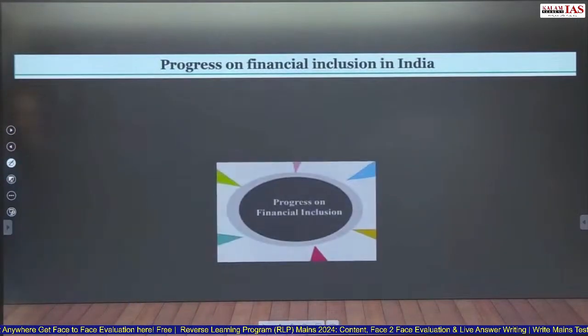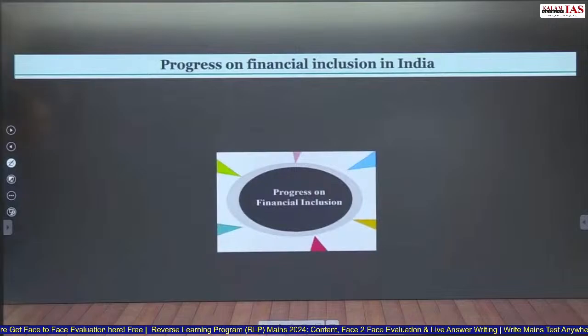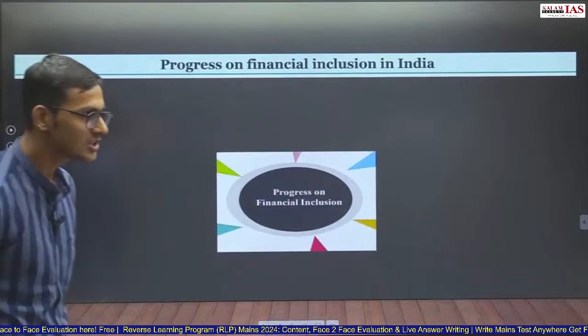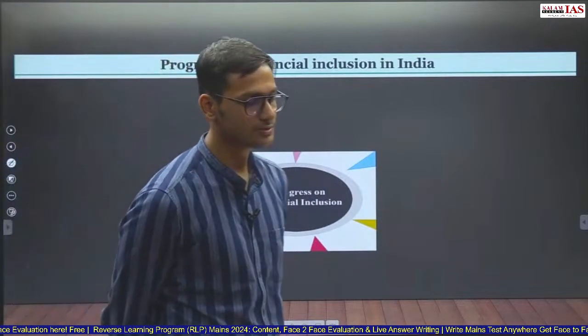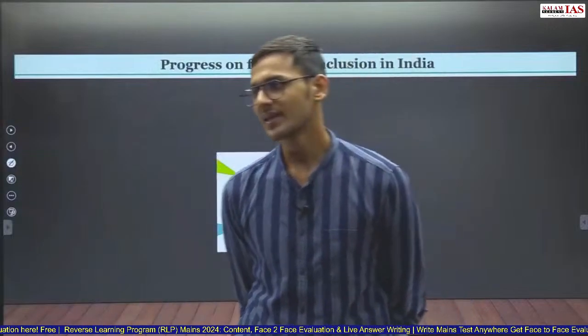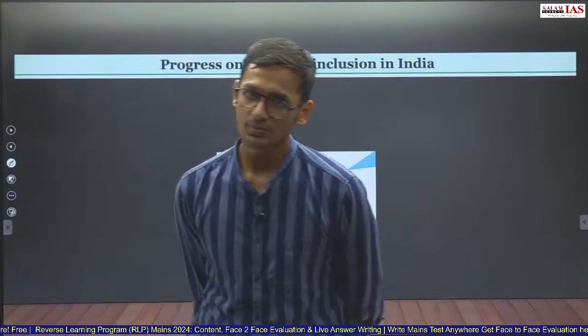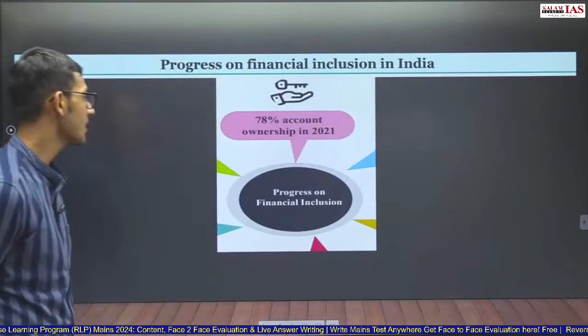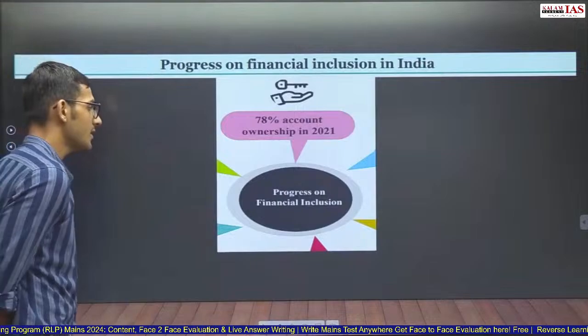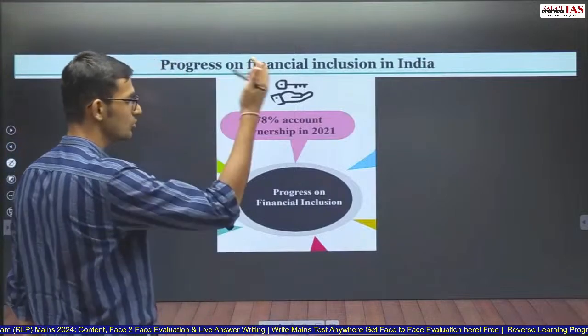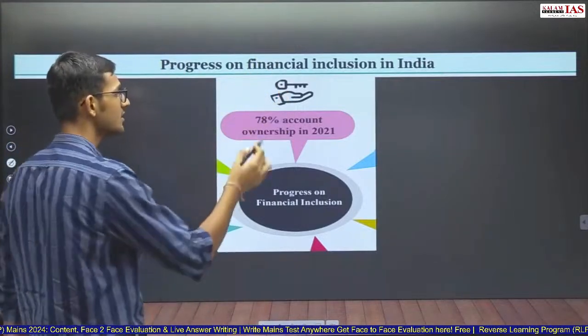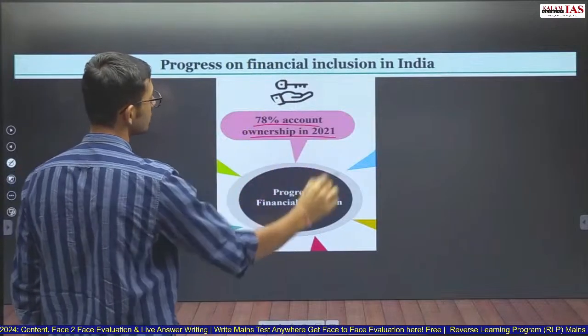Progress of financial inclusion in India. If you talk about progress on financial inclusion, again, the financial inclusion question has been asked many times by UPSC. So this again can be drawn in what are the achievements, what is the progress that has happened in financial inclusion. Now there are around 6 points here, and these points can be used as value addition in any of your answer. 78% account ownership in 2021.